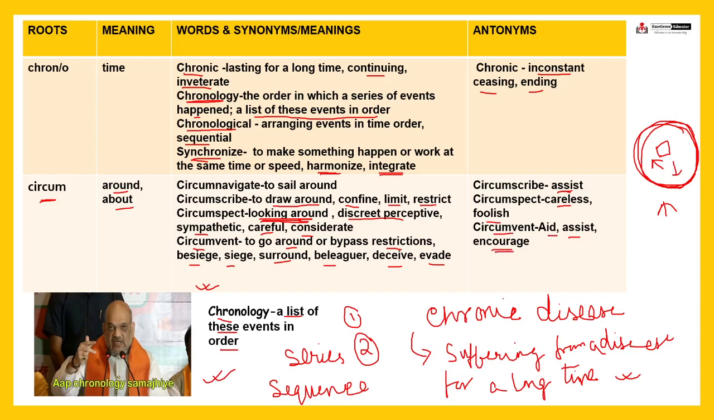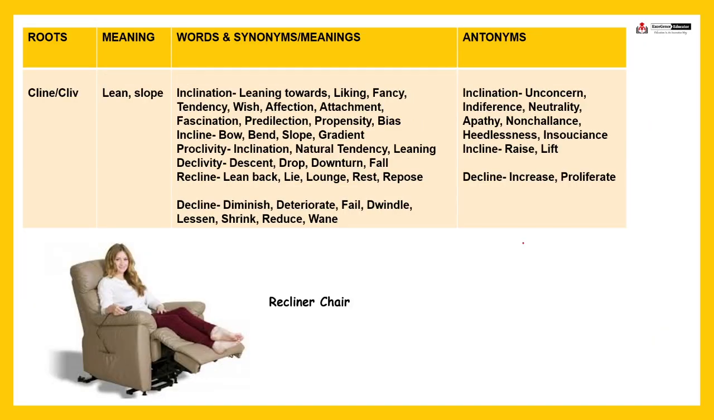Understood? Next, cline or cleave. What is the meaning of cline or cleave? The meaning of this root is lean or slope. Now inclination, inclination word कहाँ से आता है? Incline, fine.